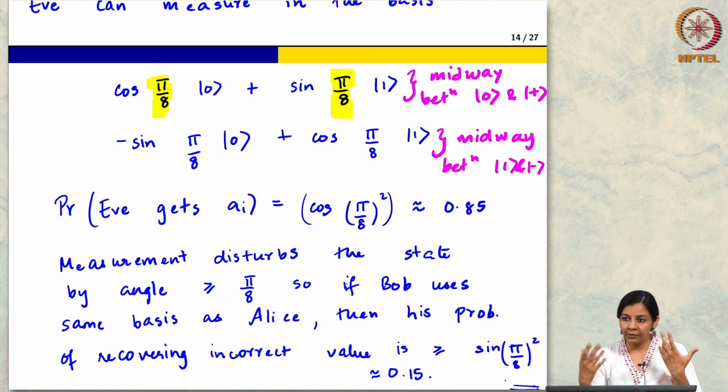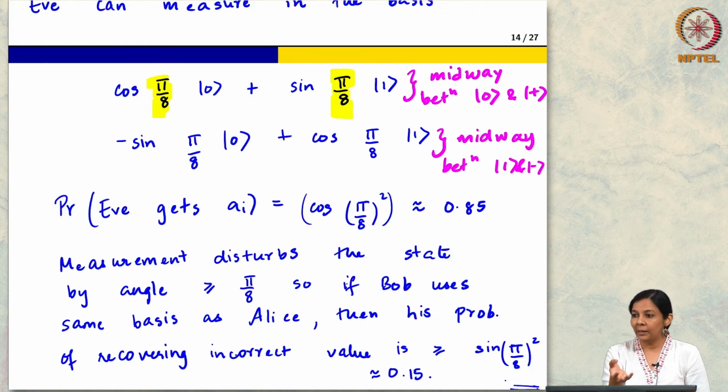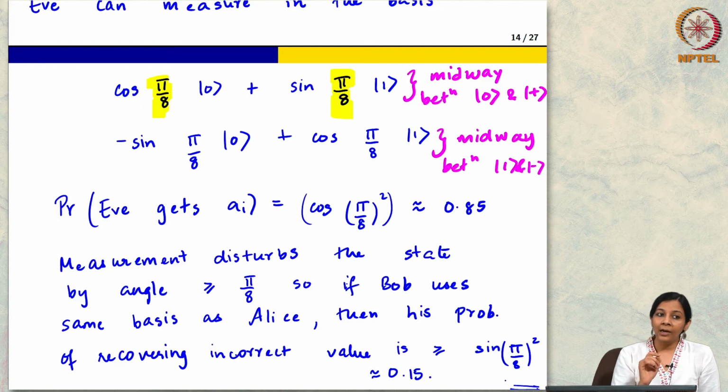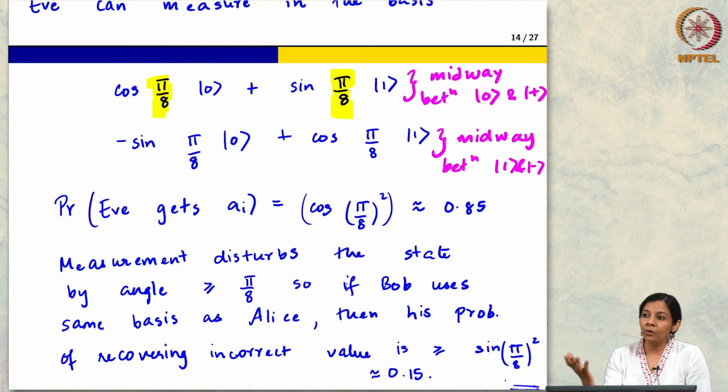Forget about disturbing. Disturbing we are doing from the point of view of trying to learn what is happening. And even simpler but possibly more pointless is that I generate my own stuff and send it. Those things are always possible. No cloning does not contradict that. We actually spent quite some time in the beginning of the class saying basically a classical bit is also a quantum bit. So, you can always clone classical bits, but no cloning is just saying that an arbitrary quantum state cannot be cloned. That does not mean that you cannot measure it or do something else.